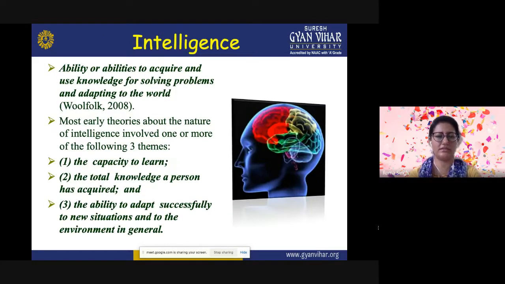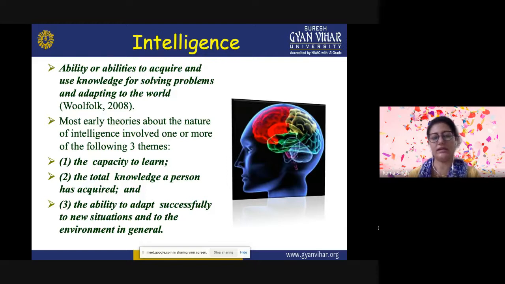So, what is basically intelligence? The study of intelligence can be dated back to the 1800s when Sir Francis Galton, who was the cousin of Charles Darwin, became one of the first persons to study the concept of intelligence, and he was interested particularly in knowing about gifted individuals.